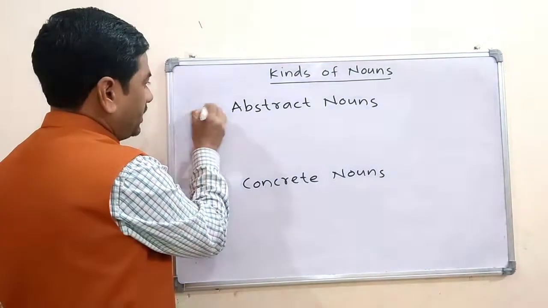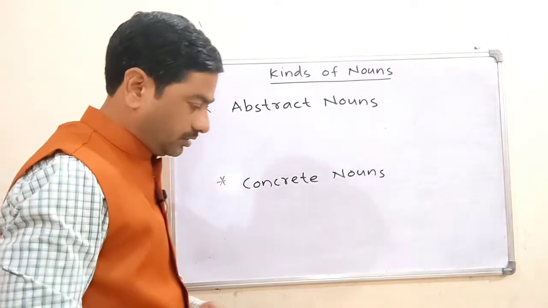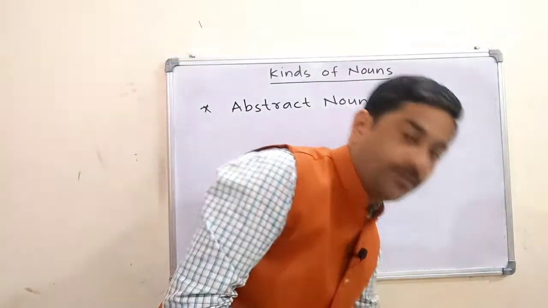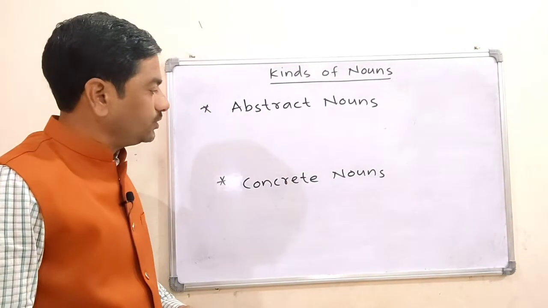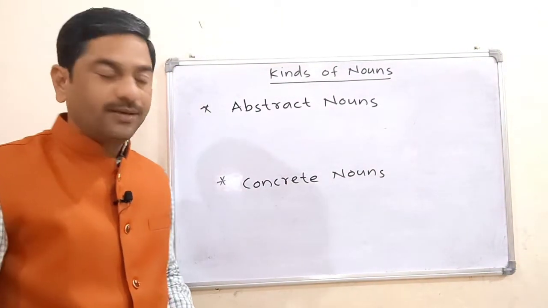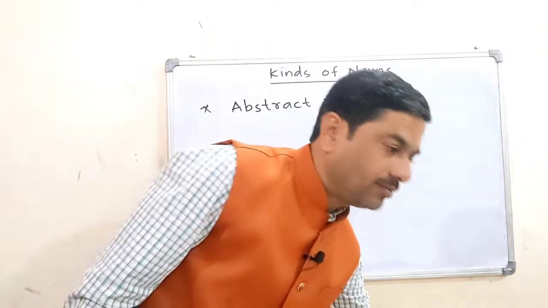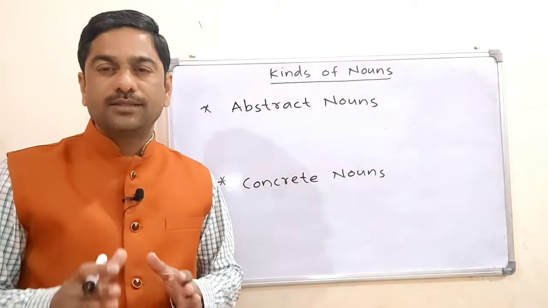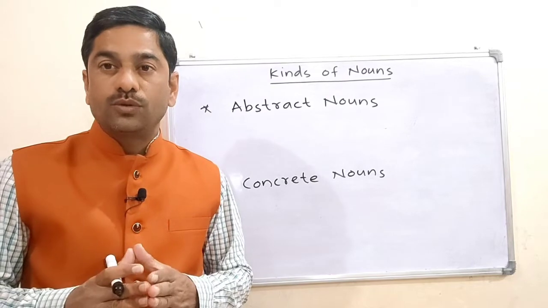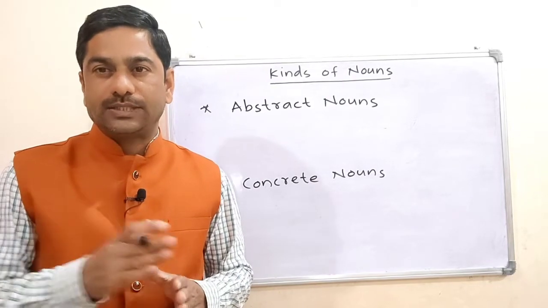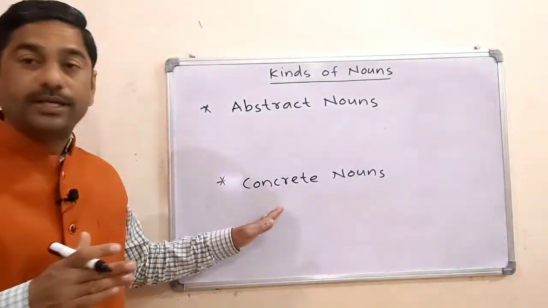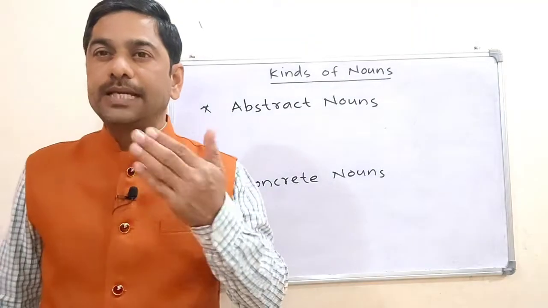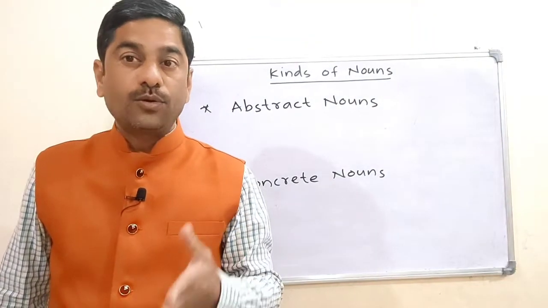Abstract nouns and concrete nouns. What are abstract nouns? See, there are some nouns which we can see and touch, they are concrete nouns.